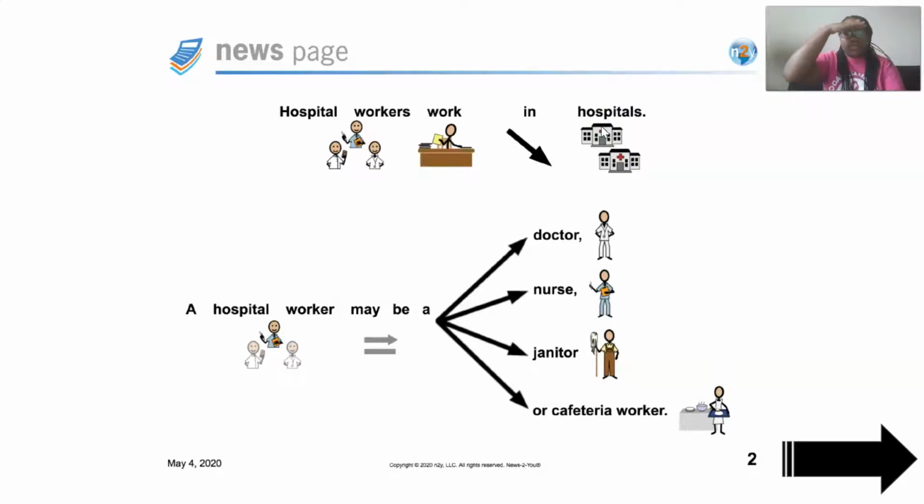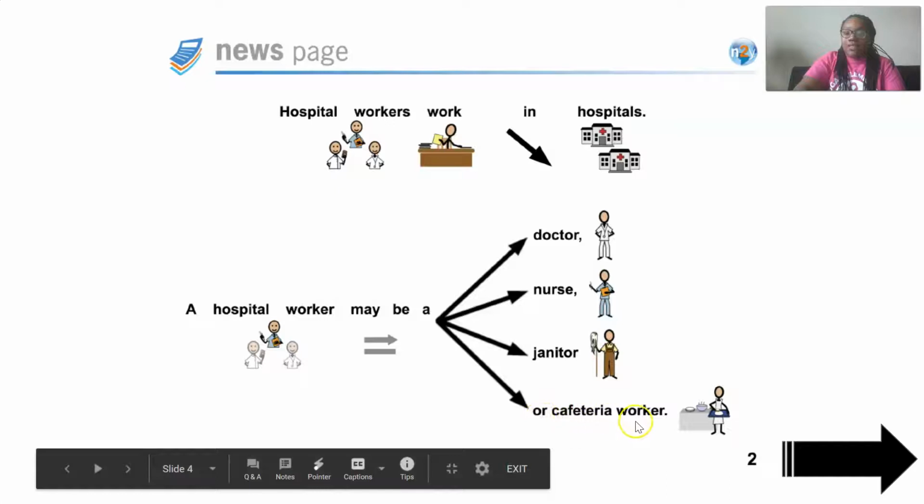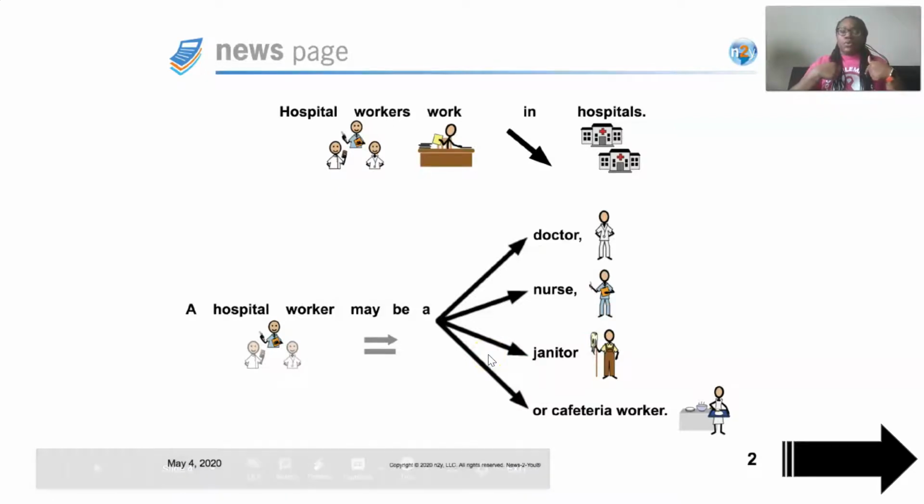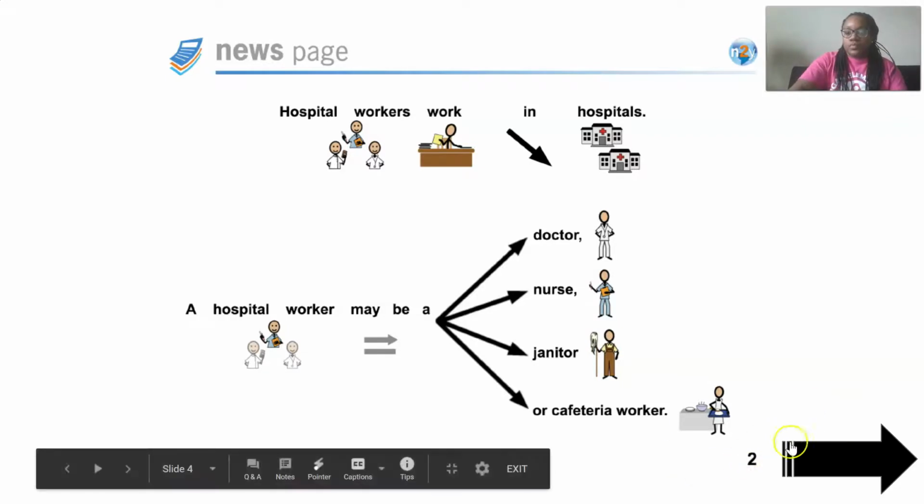Where do they work? That's what we do when we are answering that where question. We say, where do they work? In hospitals. A hospital worker may be a doctor, nurse, janitor, or cafeteria worker. And these are people. So the people tell us the who. So we always say who. So what, where, and who. We're going to click the arrow to go to the next page.